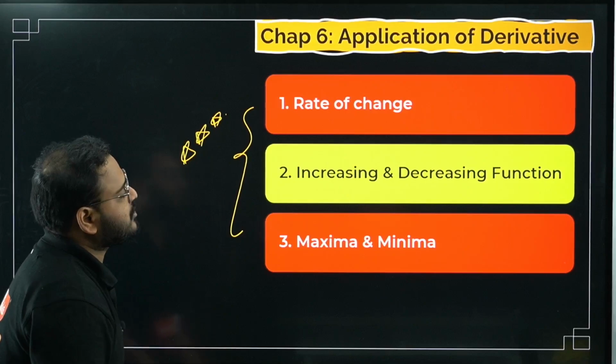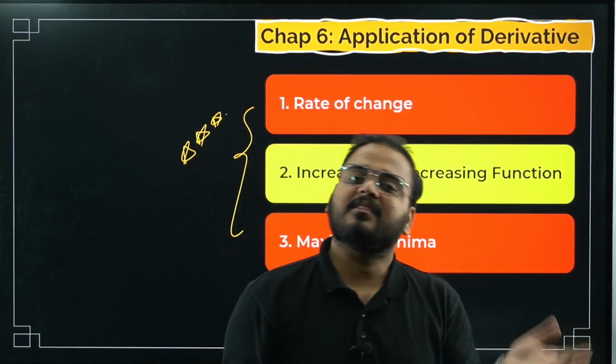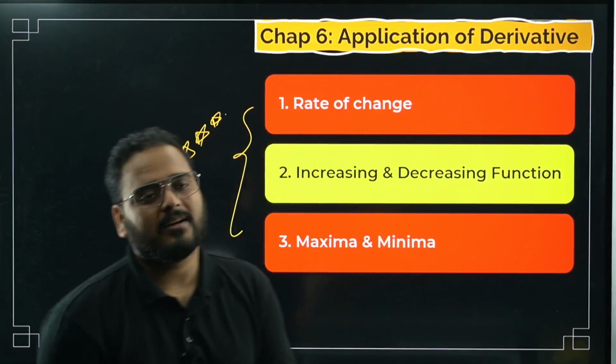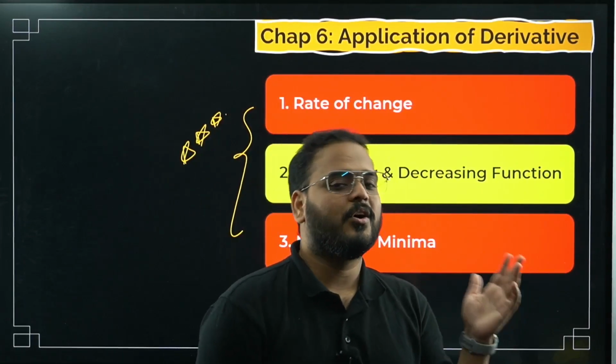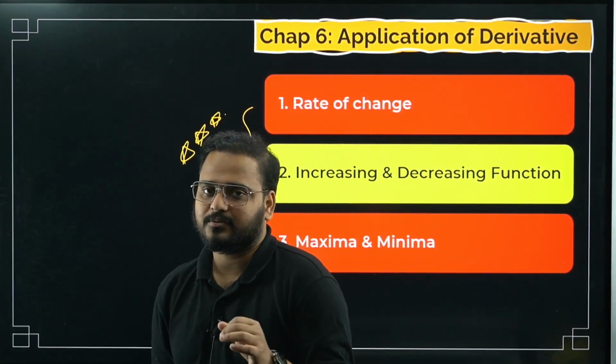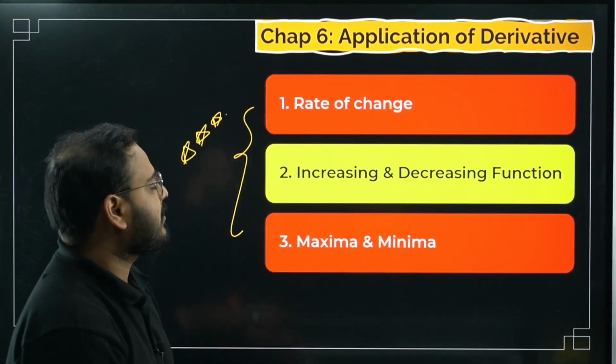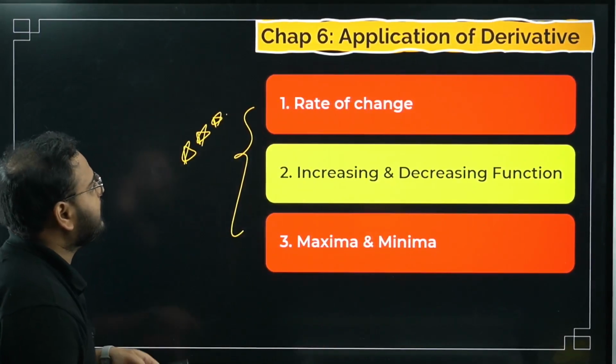In increasing and decreasing function, they ask you to test the functions, whether increasing in the given interval or not. How do you do that? Again, there is a first derivative test and a second order derivative test. Both are there, and you have to make use of that. Again, finding the maximum minima is a very important topic. Please revise it.